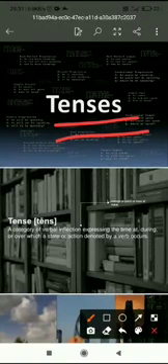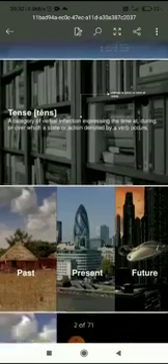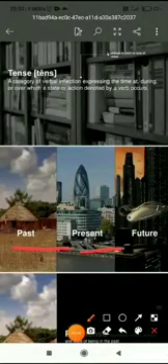Grammar. If you are aware of all the rules of grammar, you will be able to understand all other topics. Simultaneously, your writing skills will also improve. So, first of all, we should know what is tense. Tense is something which tells us about the time of any action. Okay, so we categorize them into three: past tense, present tense, and future.